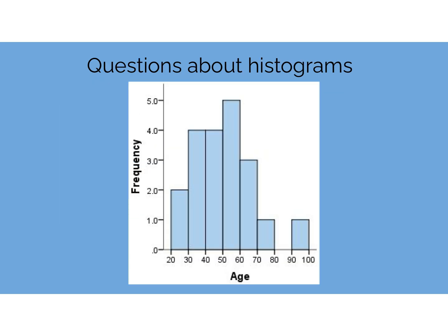Okay, a histogram is very similar to a bar graph, except for how we make it. We see that this one's talking about the age of people, and the frequency would be how many people were that age. As you notice also, these bars represent a range. So this bar represents the range of people from 20 to 30 years old. I might ask you a question like, how many people were in their 90s?